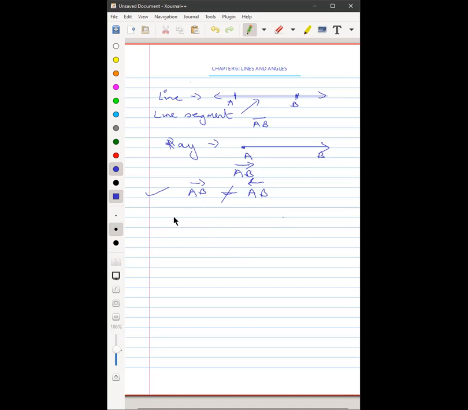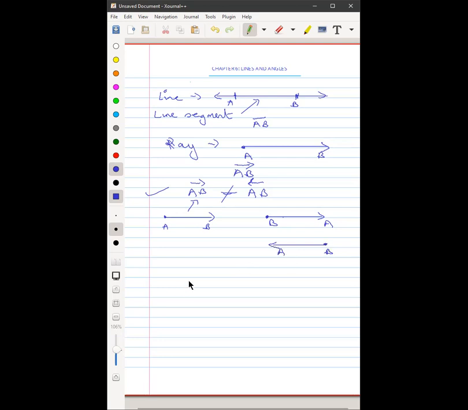When I say ray AB, the ray starts at point A and goes towards B. So this is the starting point A, right? When I say ray BA, from B to A, this starts at B and goes to A. So this is point B and this is point A. Or we can even say it starts at B here and goes to A here.